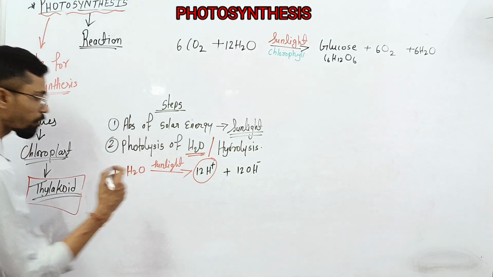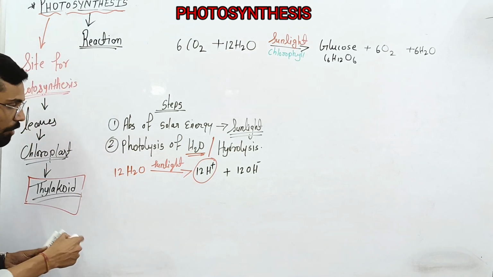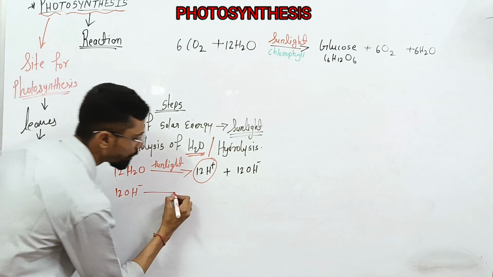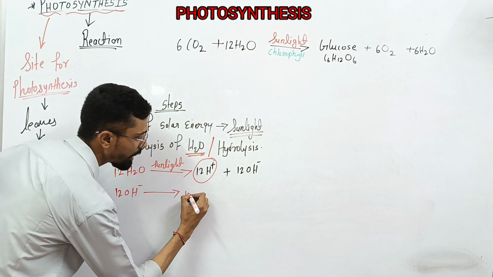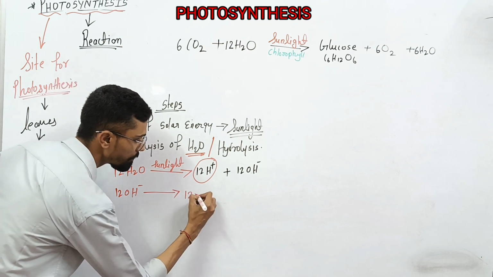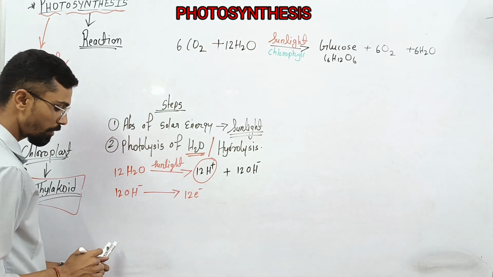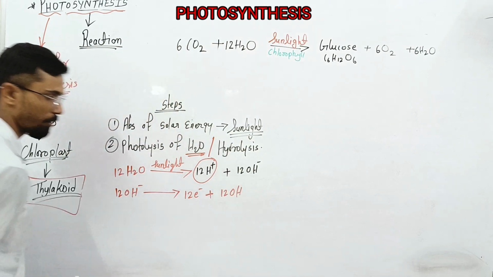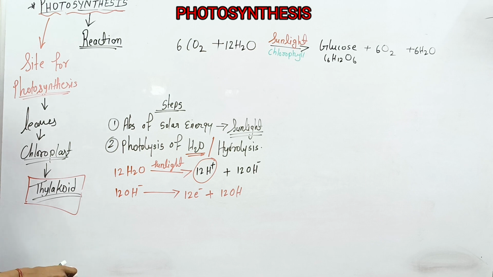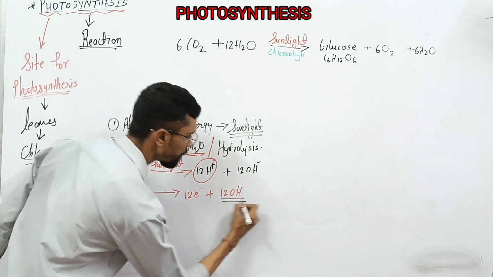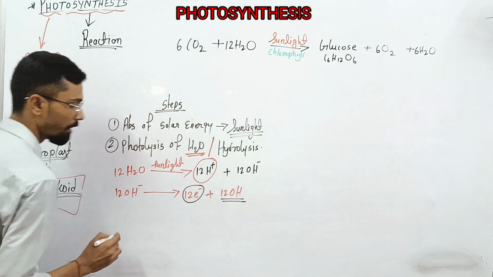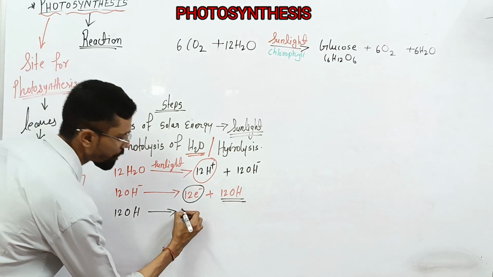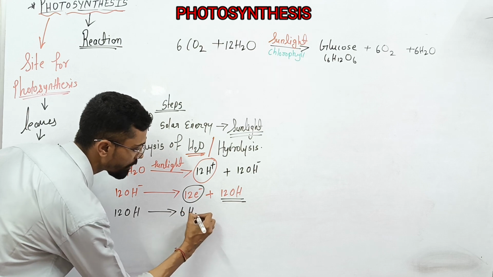So these 12 OH minus ions convert into 12 electrons and 12 OH groups. Further, these 12 OH groups form 6 molecules of H2O.